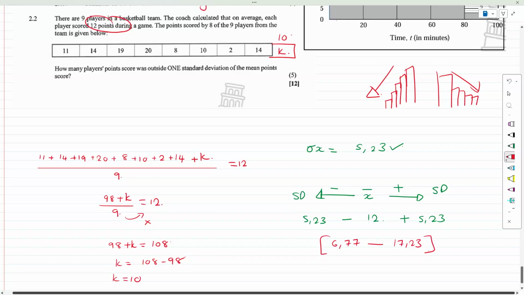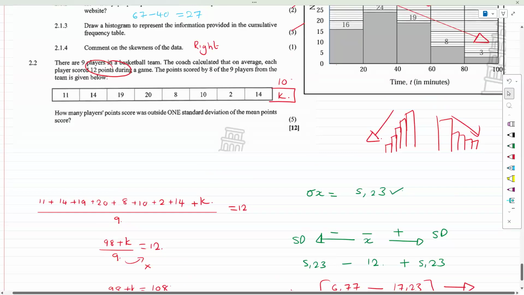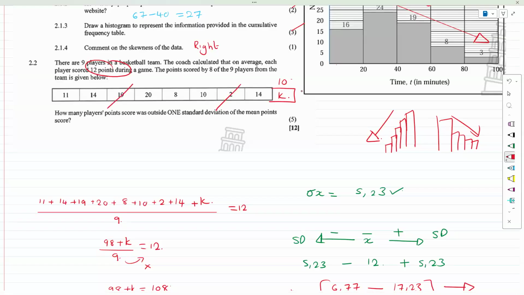Now, this is the range, guys. They did not say within one standard deviation. They said outside one standard deviation. So now I'm going to look for everything that's less than 6.77. That's 1. That's less. And let's look for everything above 17.23. Above 17.23 is there and there. So altogether, how many players fall outside one standard deviation would be 3 people. And that's all there is to this question.